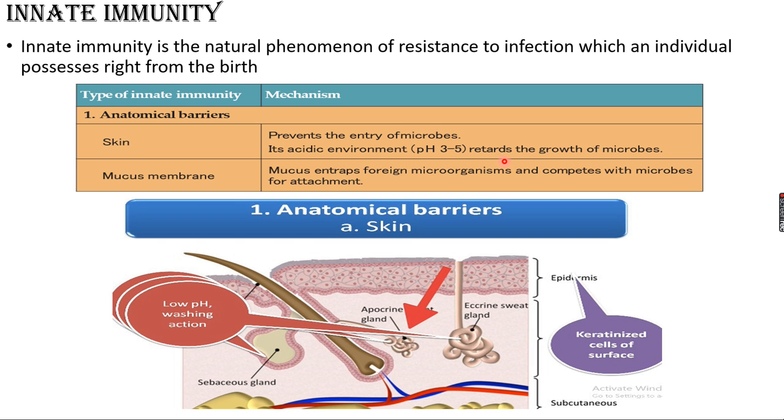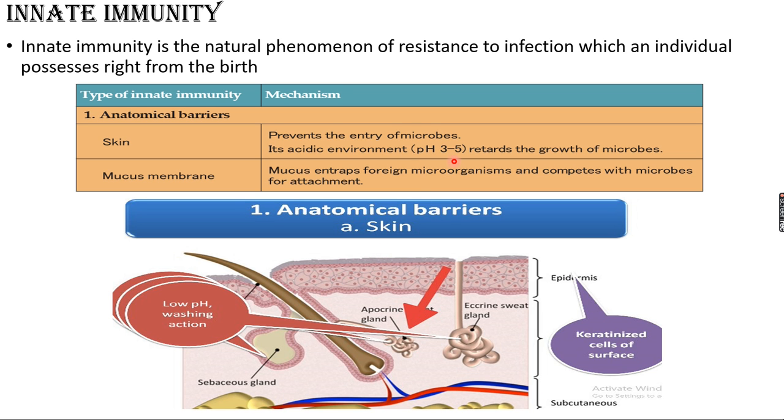Below 7 it's an acidic environment, which retards the growth of the microbes. And so you can see here the skin, the cross-section view, the low pH 3 to 5, and apocrine glands, sweat glands, sebaceous glands, all these glands keep the skin always in a protective manner and do not allow the entry of the pathogens inside.